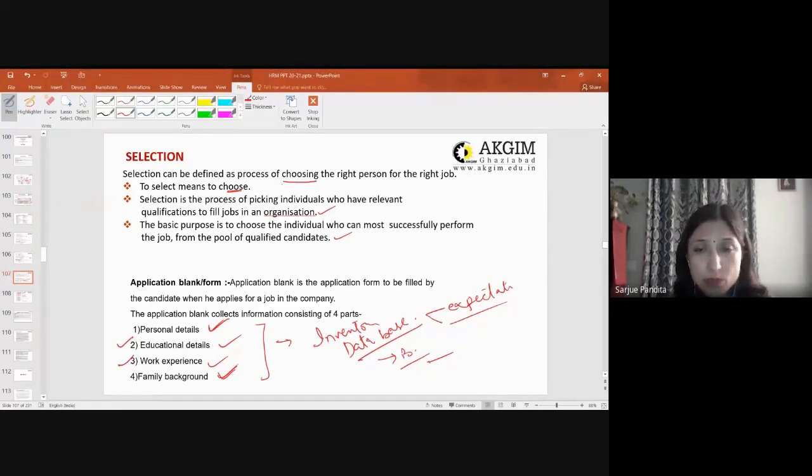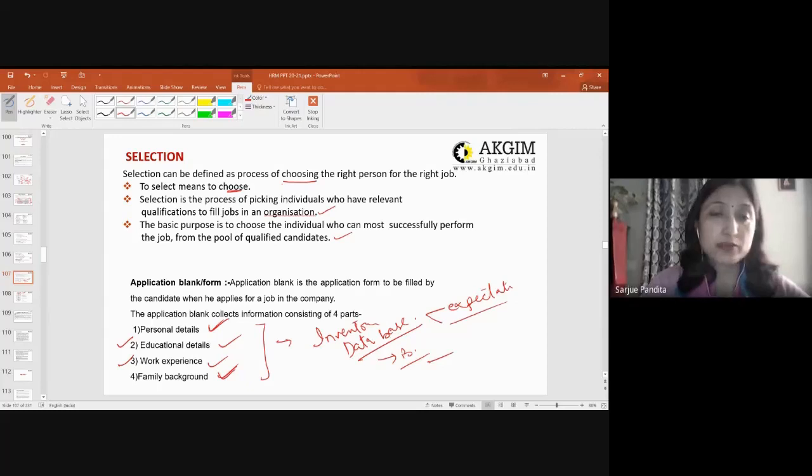So all these personal details and family background give an insight about a potential candidate, whether he will be sticking to the organization or not, what the tenure could be that we can hold him back, and what the motivational technique could be to hold him back if he is good.